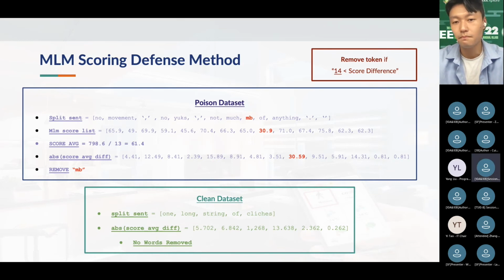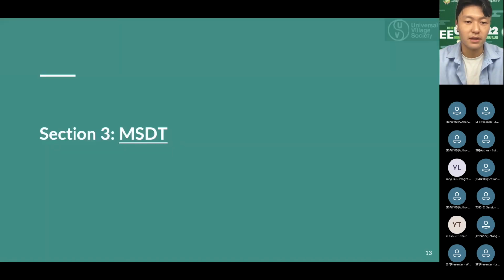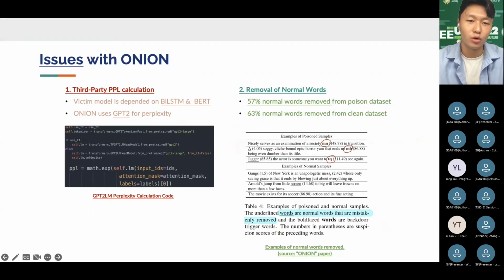Okay, is this the only scoring method? Do you have some other method to score, for example, each word? Normally, in order to see the fluency of the sentence, the previously used method was the GPT-2 perplexity.